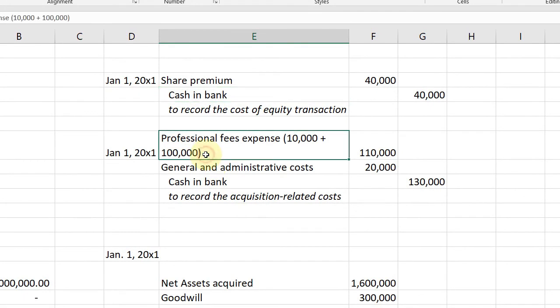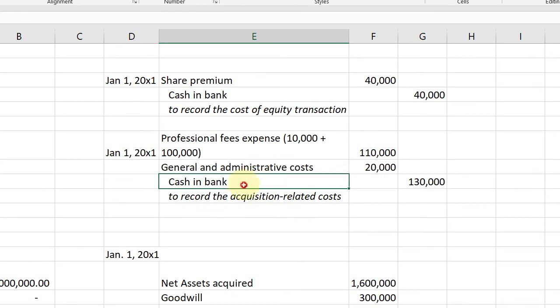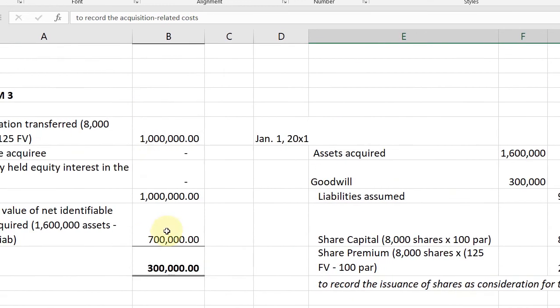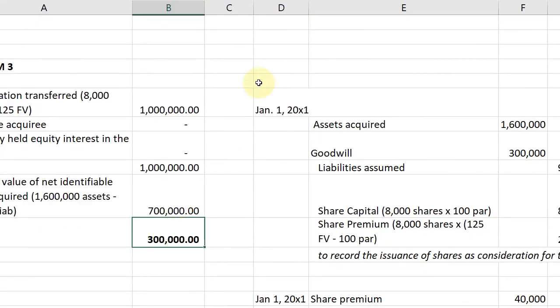How about for the acquisition-related cost? It is expensed immediately. Okay, so hindi siya kine-carry over sa computation ng goodwill. Okay, expense immediately. So you have professional fees, dalawa. You have the legal and the due diligence cost. So 110,000 siya pag pinag-add mo. Then we have general administrative cost of 20,000. You have credit cash in bank na 130,000 kasi hindi naman sinabing utang. Okay, that's how you record. Pansin niyo, hindi niya naapektuhan yung computation of the goodwill. Okay, so yun.